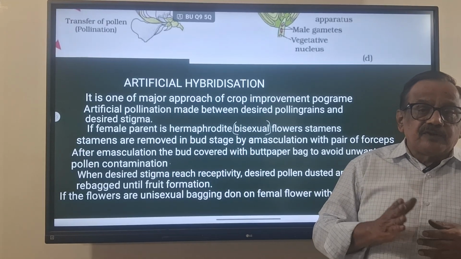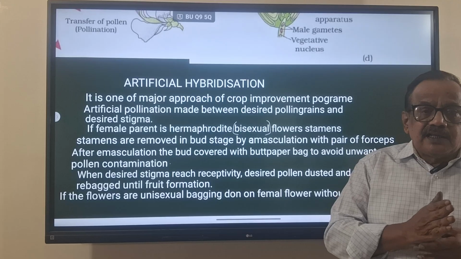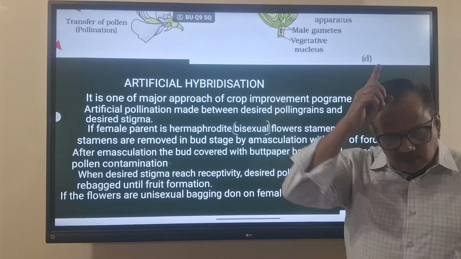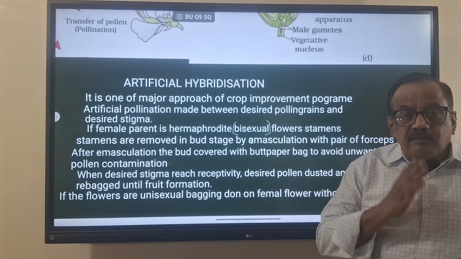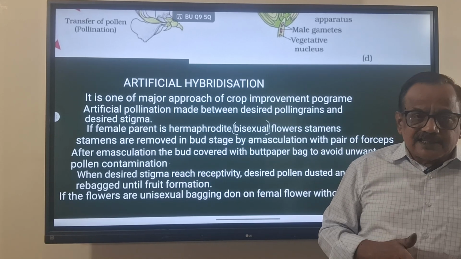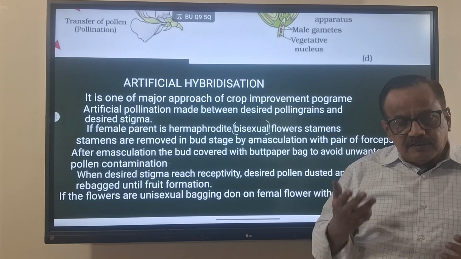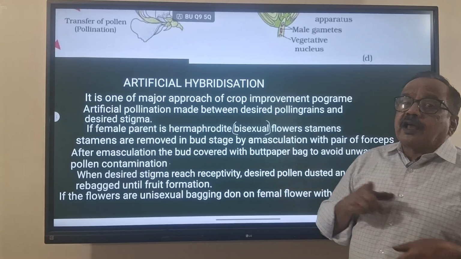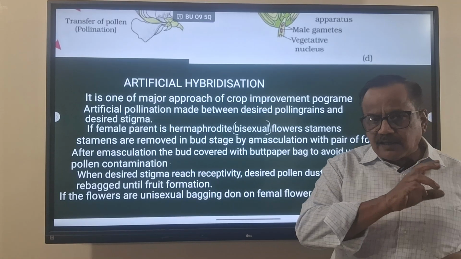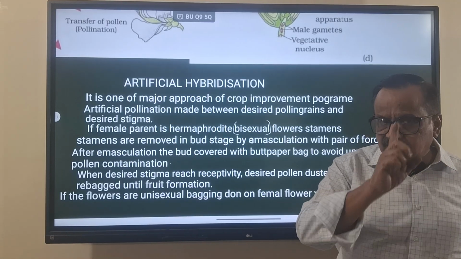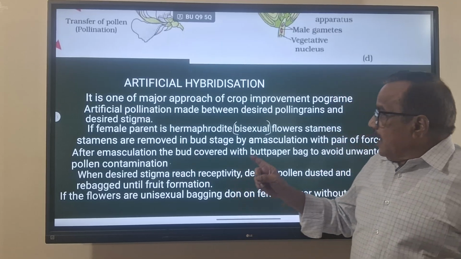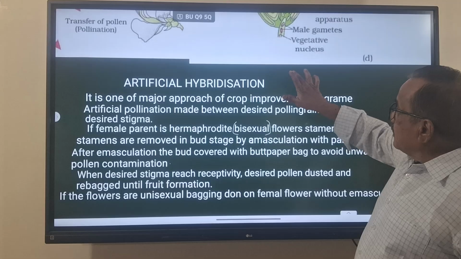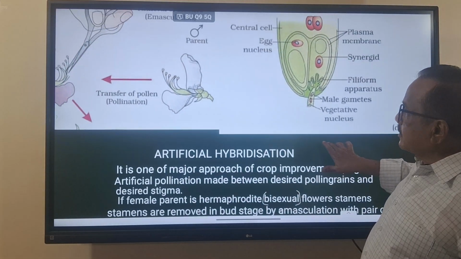That removal of the stamens before maturity in the female parent, if it is hermaphrodite, is called emasculation. This is the most important one. These are all very, very important words, remember them. This is emasculation. How will they do emasculation? Emasculation will be done like this.